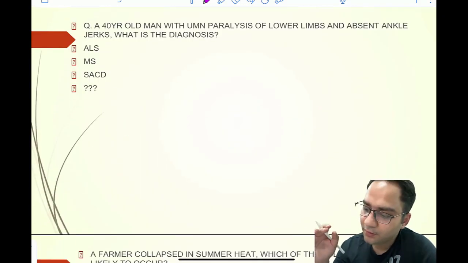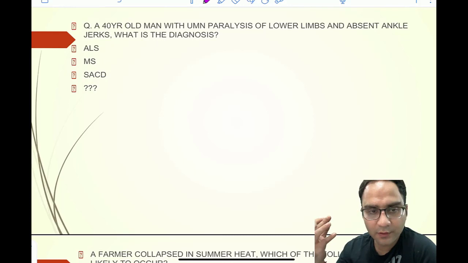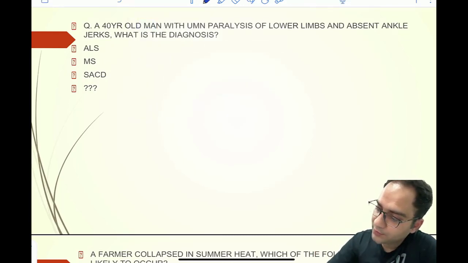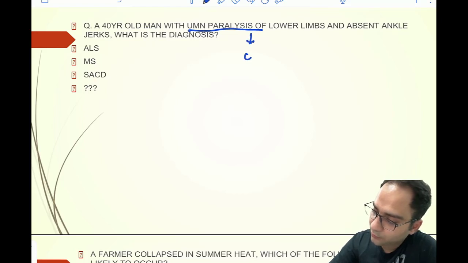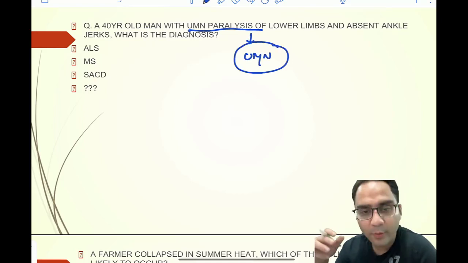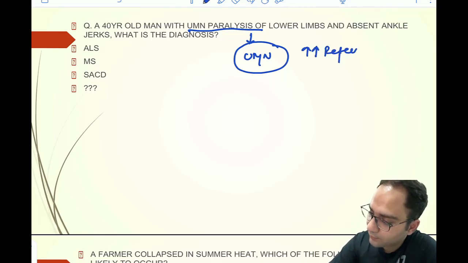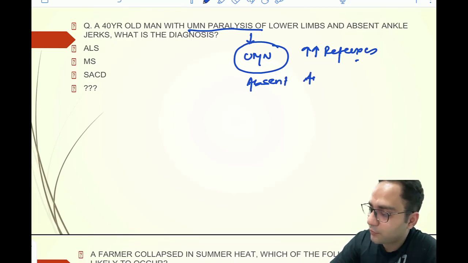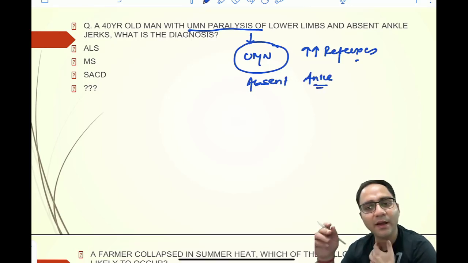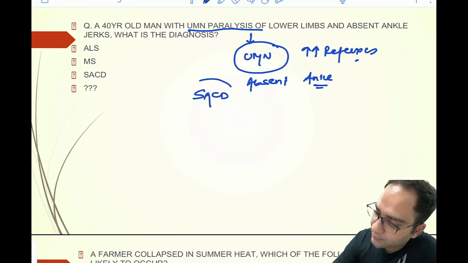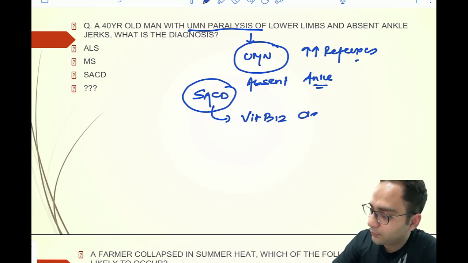Next question that has been asked, another question from neurology. You have a 40-year-old man who is having a UMN paralysis of lower limb, right? So a UMN feature of lower limbs could be in the form of increased reflexes, and there was absent ankle reflex. So whenever you have UMN features with absent ankle reflexes, you should think of SACD, where there is vitamin B12 deficiency.